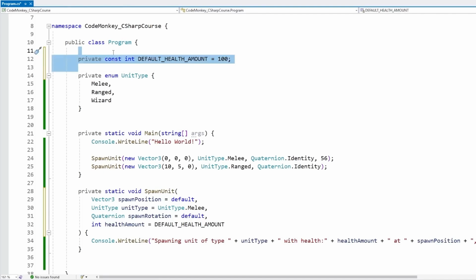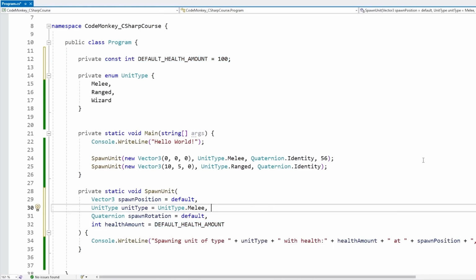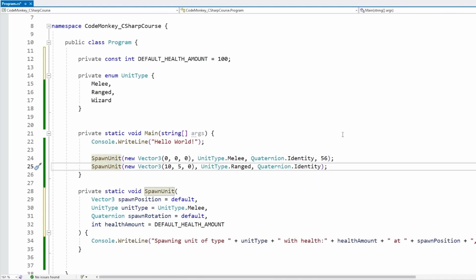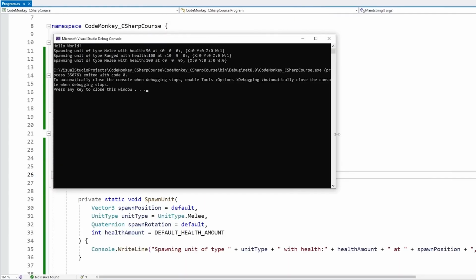Alternatively, we can also use constants, which is something that we're going to cover in a few lectures. So you can define a constant, and then you can definitely use that constant as a default value. So optional parameters need to have certain defaults in order to work. And then over here for passing in the parameters, since we marked all of those as defaults, we can call it just like this. And yep, the code runs, it works, and it works with all the defaults.